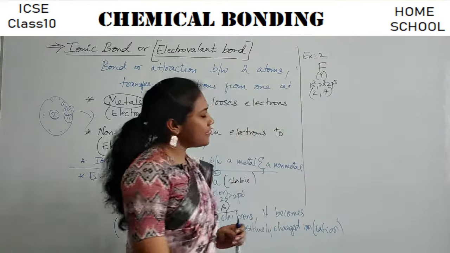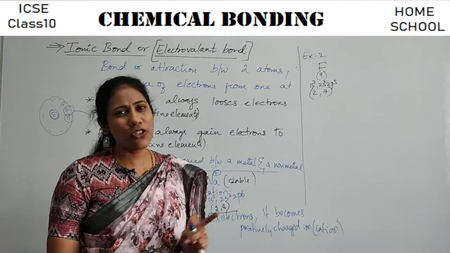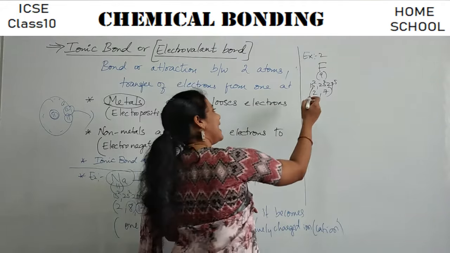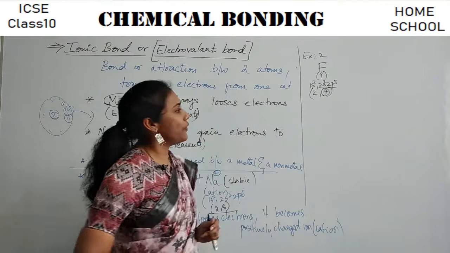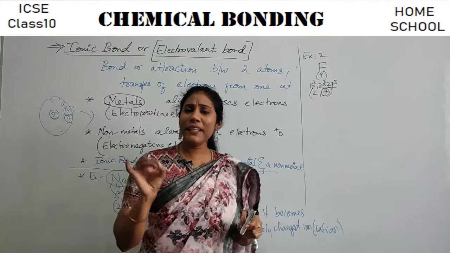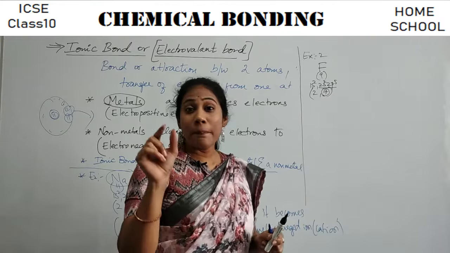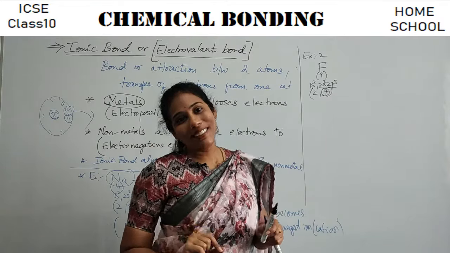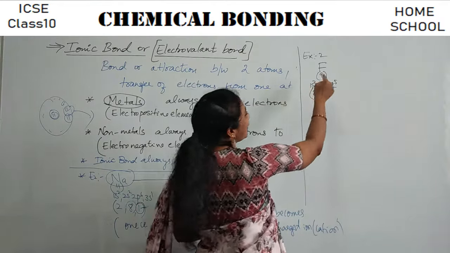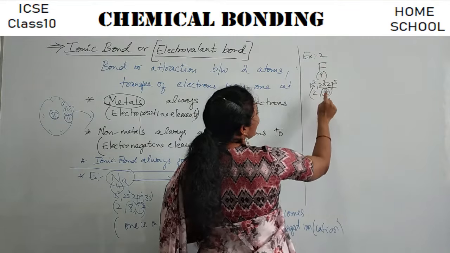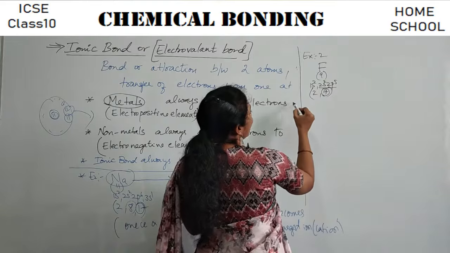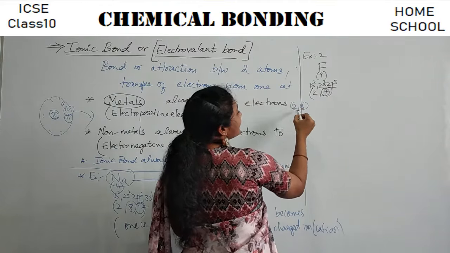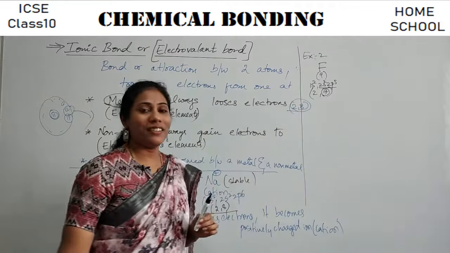Is it stable, guys? No. It's not stable, because in the last shell you have 7 electrons. How can it become stable? By accepting one electron, right? If I can give one electron to this fluorine, it will get the electronic configuration 2, 8. Then this is a stable condition.